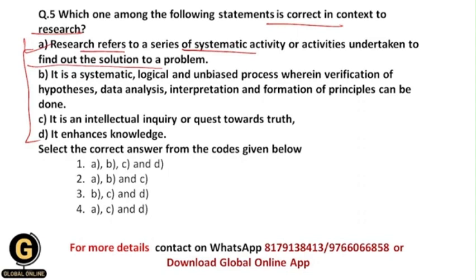Now the second is, it is a systematic, logical and unbiased process wherein verification of hypothesis, data analysis, interpretation and formation of principles can be done. Yes, this is also a correct statement in regard to research, because research is always systematic, and it is logical, because here we think logically. This is also unbiased. Unbiased means whatever we do here is done fairly. And here we basically verify the hypothesis that we have created, we do the data analysis, we interpret the data, and we also form different kinds of principles.